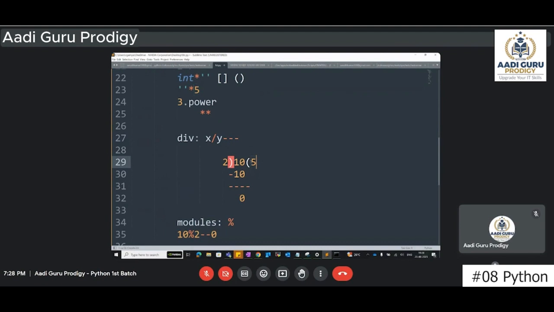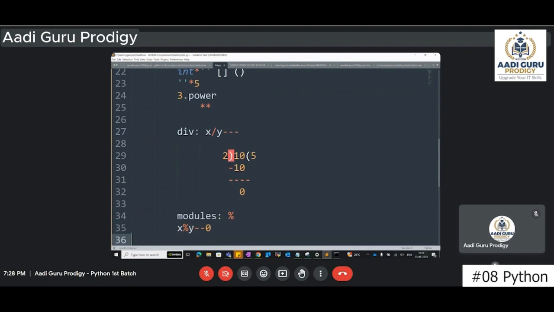Any number, if you apply a modulus operator with any number, you will get this answer, the remainder. Generally, this is the division process we learned in school. If you want this answer, use this symbol. If you want to know this answer, then use this symbol. That's it.